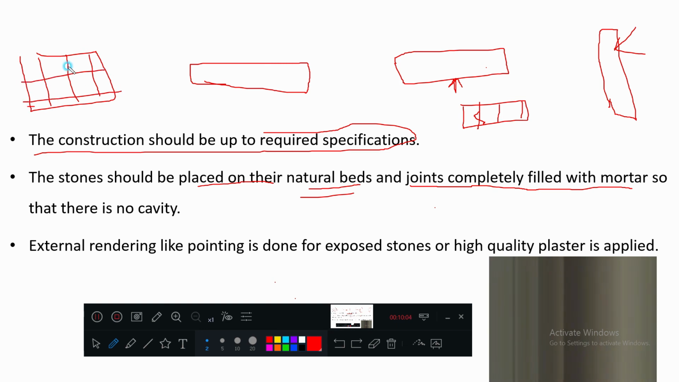So here pointing means application of cement mortar on these joints only. Wherever joints are there, only those joints are filled with the mortar. This is called pointing. If the full surface is applied with cement mortar, a full layer of cement mortar, it is called plaster. So these two have to be done.